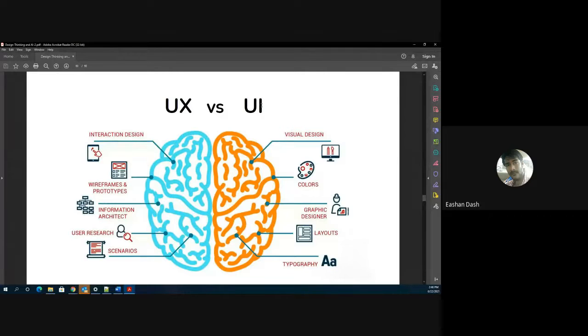In UX, that is when you need to design the solution. In yesterday's session, when I was talking about designing the problem and designing the solution, from the design thinking point of view, UX encompasses that entire design thinking approach.